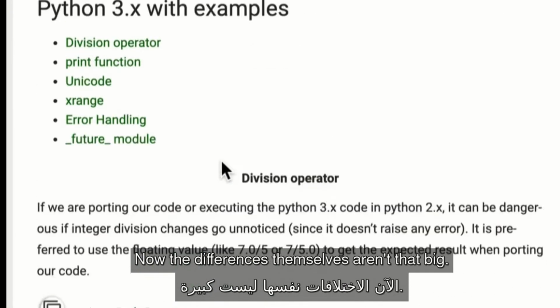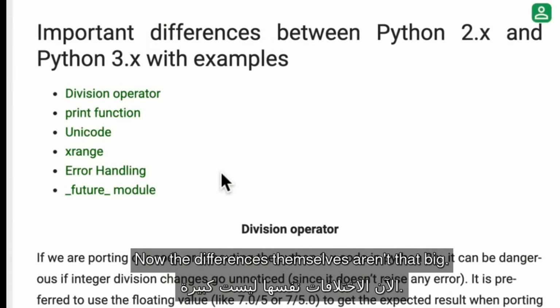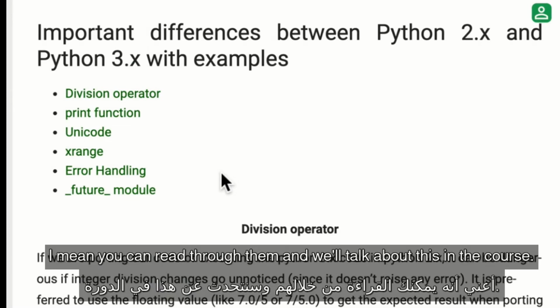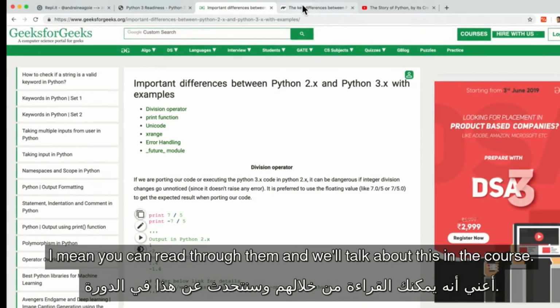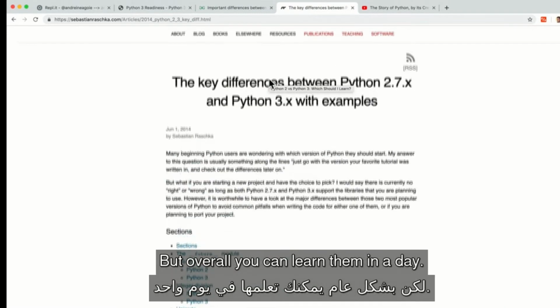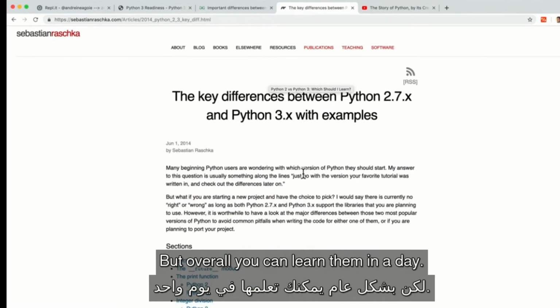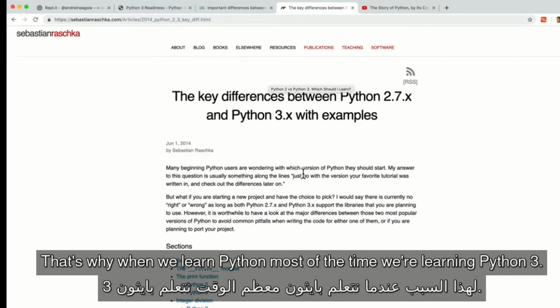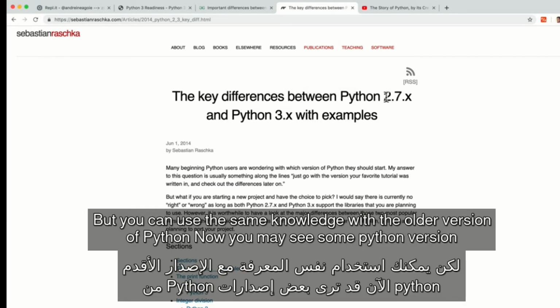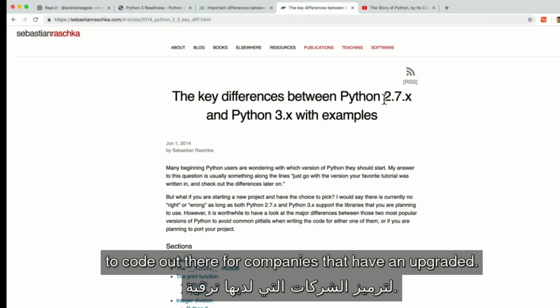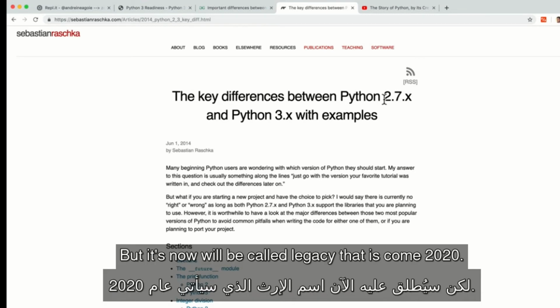Now, the differences themselves aren't that big. I mean, you can read through them and we'll talk about this in the course, but overall, you can learn them in a day. That's why when we learn Python, most of the time we're learning Python 3, but you can use the same knowledge with the older version of Python. Now, you may see some Python version 2 code out there for companies that haven't upgraded, but it's now what we call legacy.